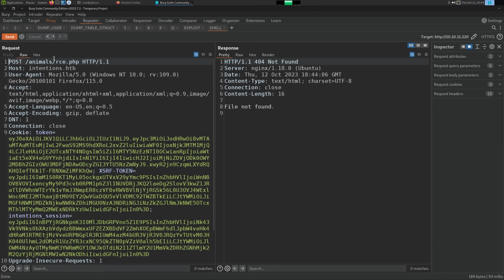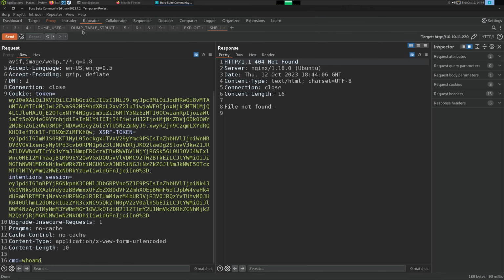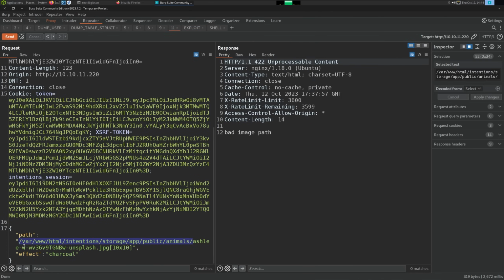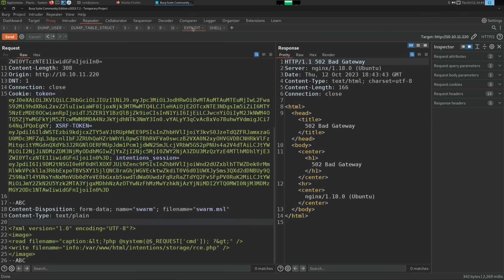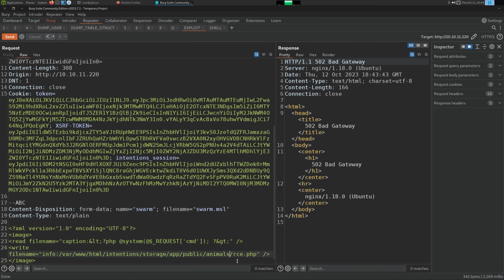Let's see. I should go back to just doing the animals again. Because I think when I tried the animals, maybe I had that one weird issue. So I'm going to go back to this, where it leaks the full path to where this animal is. Then we can put that here. And then rce.php, that looks good. And what we want to do is a GET on where we think it is. So I think we said storage animals, whatever.